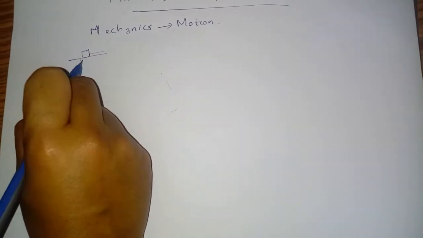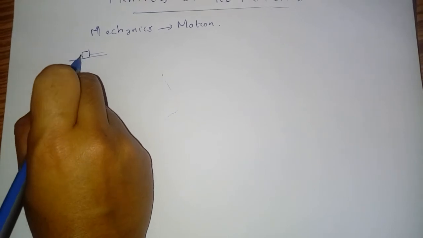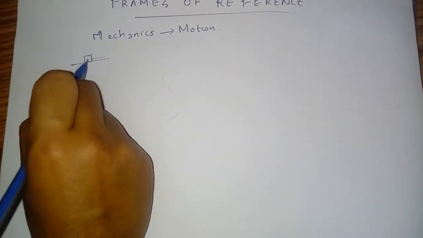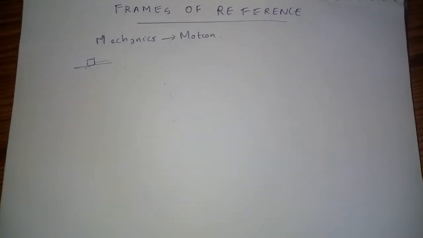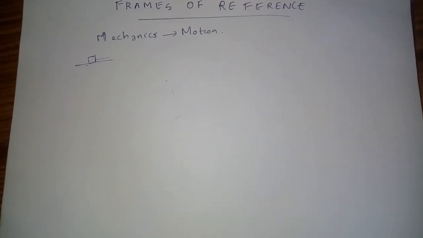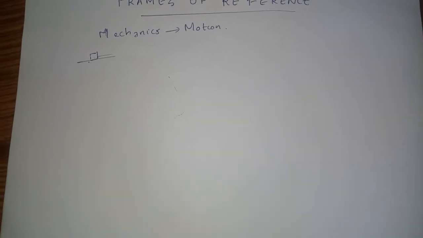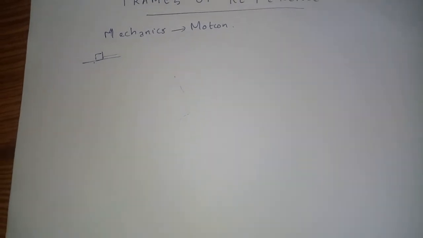The body which is at rest does not change its position with respect to some stationary objects. So here we get the simple explanation of the state of rest and state of motion.